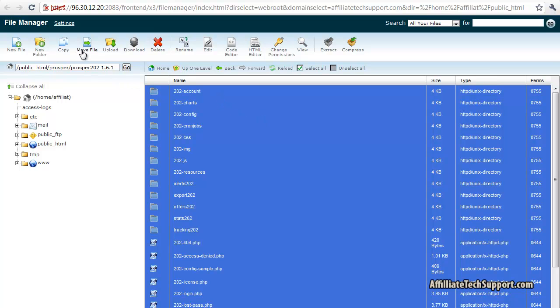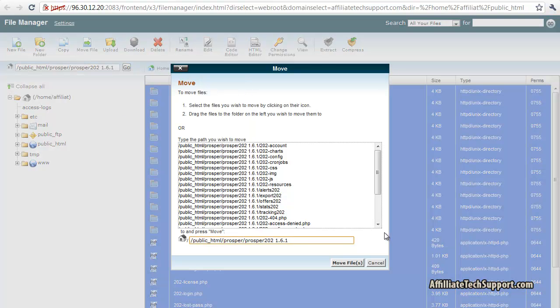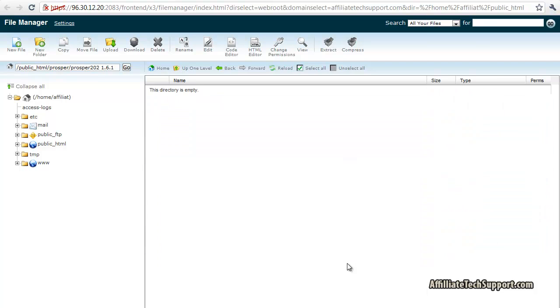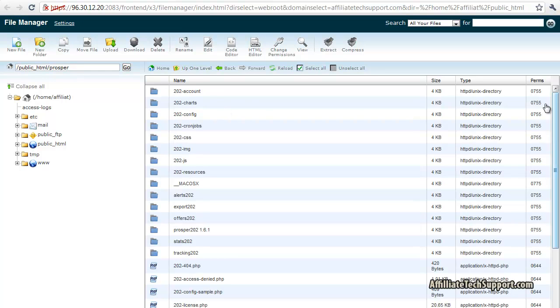Then click move file. And we want to move it just up a directory, so I'm just going to delete the part where it says Prosper202.161, delete that, press move files. That's all good. Go up one level, then you'll see that all the files are here.